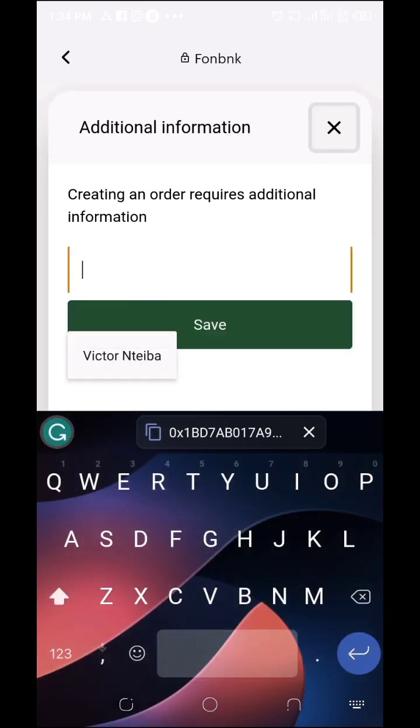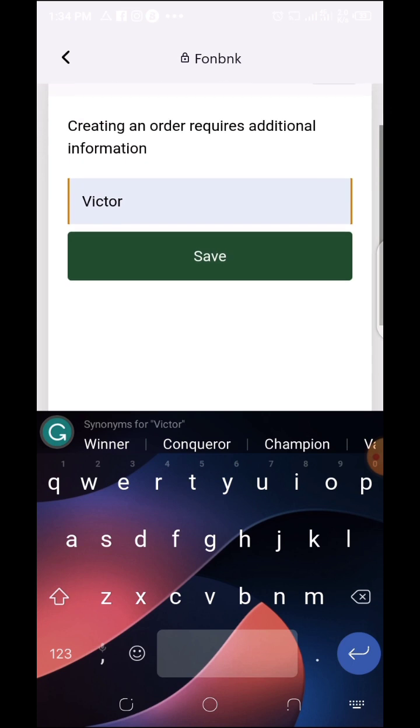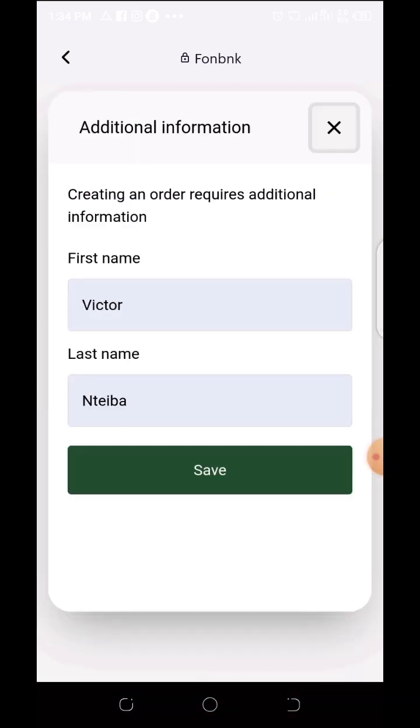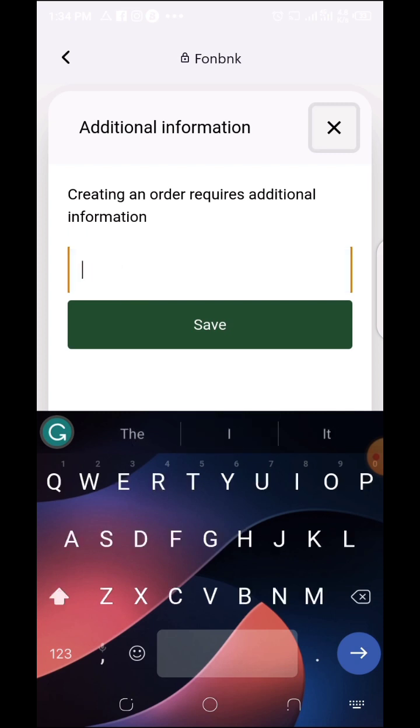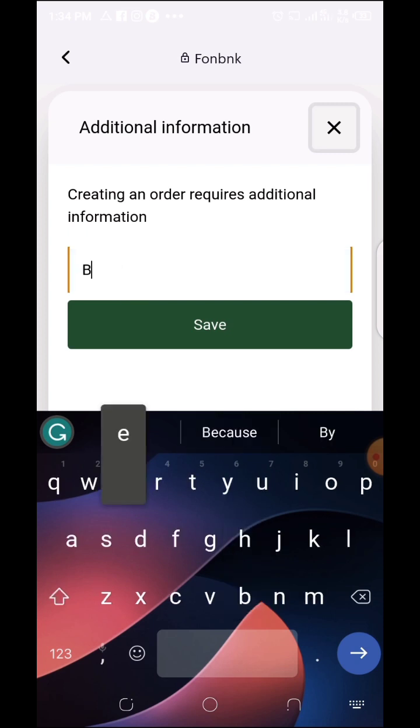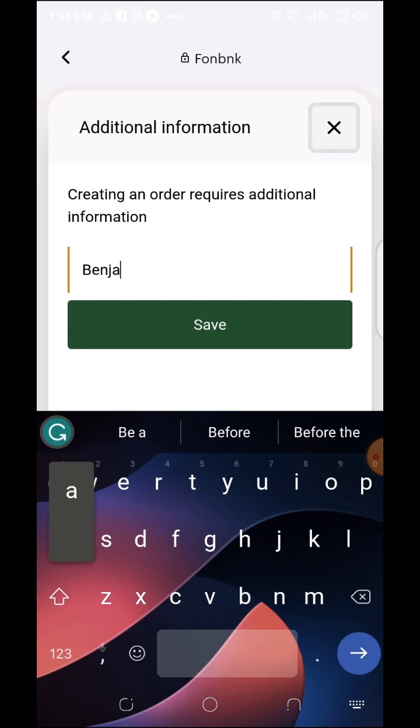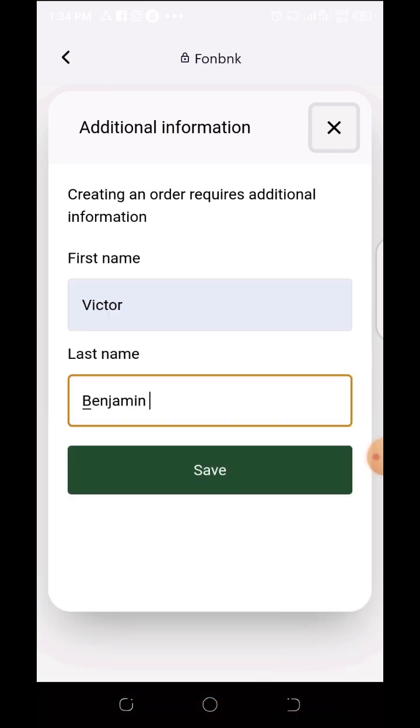So here you're going to put in your name, so Victor, and here I'm going to put in Benjamin. Please, you must put the correct name of the bank account you're going to use to transfer.